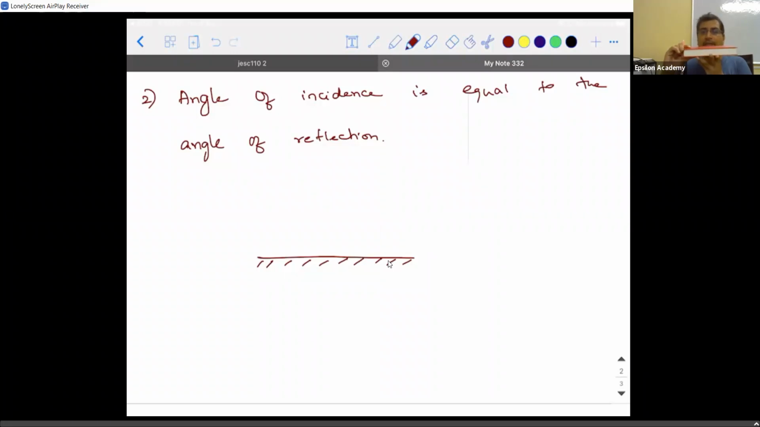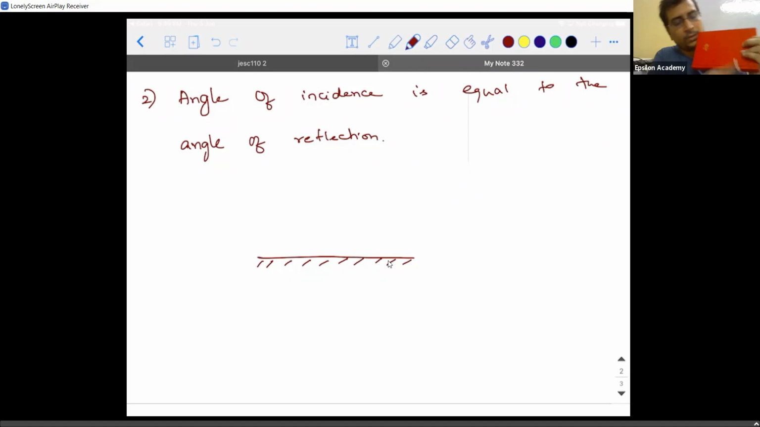This book is a reflecting surface. So I have an incident ray hitting the surface like this. Then what will happen? This ray will come and hit it like this so that it will get reflected in this way. So understand, it will come and hit like this so that it is reflected in this way, right? So this is the incident ray and this is the reflected ray.